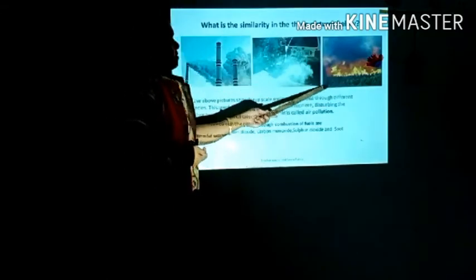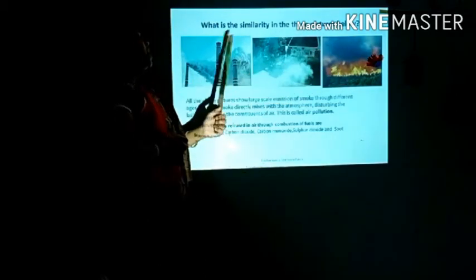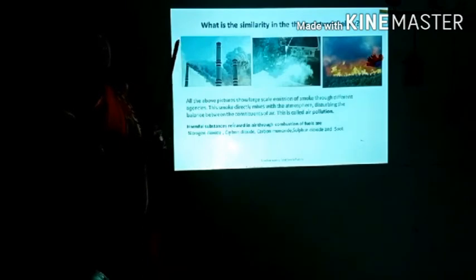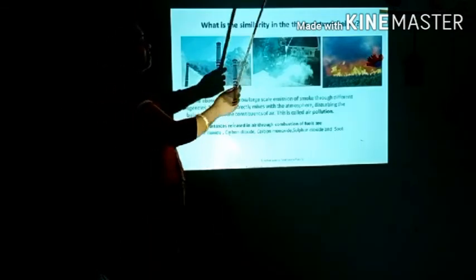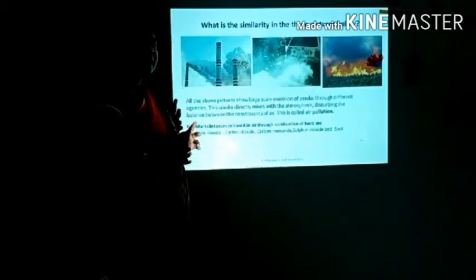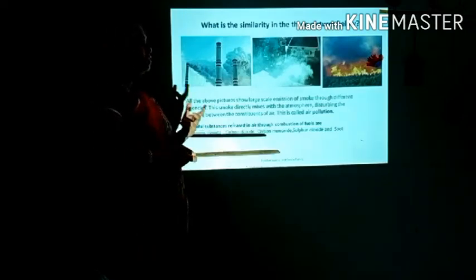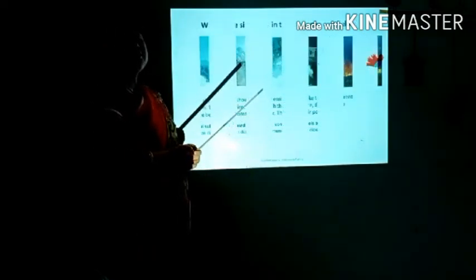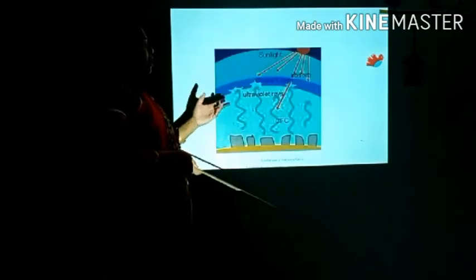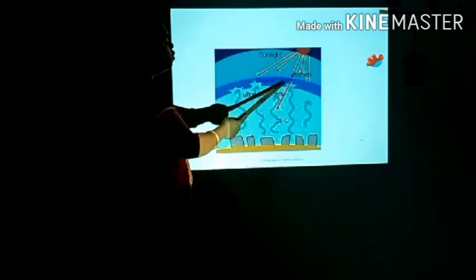Here you can see that the burning of forests also produces different types of gases. From factories also we get different types of gases, and those gases are very harmful for us because they lead to air pollution. From factories, the burning of forests and vehicle pollution, there are harmful gases like carbon monoxide, carbon dioxide, nitrogen dioxide, sulfur dioxide and soot. They are very, very harmful for us. But when they get mixed with the air, what happens? They harm our ozone layer.